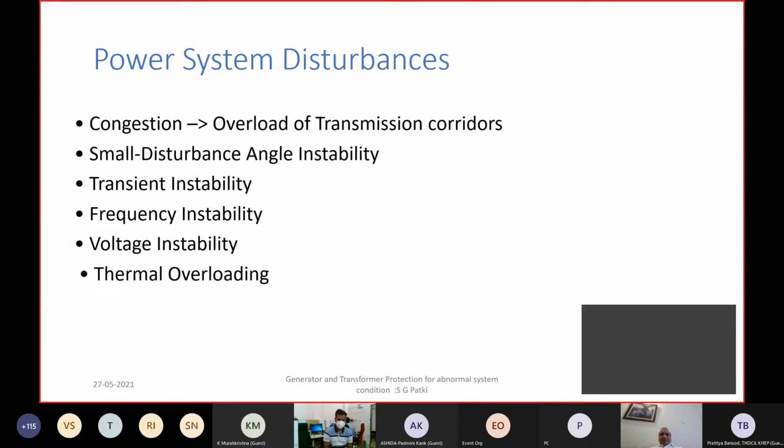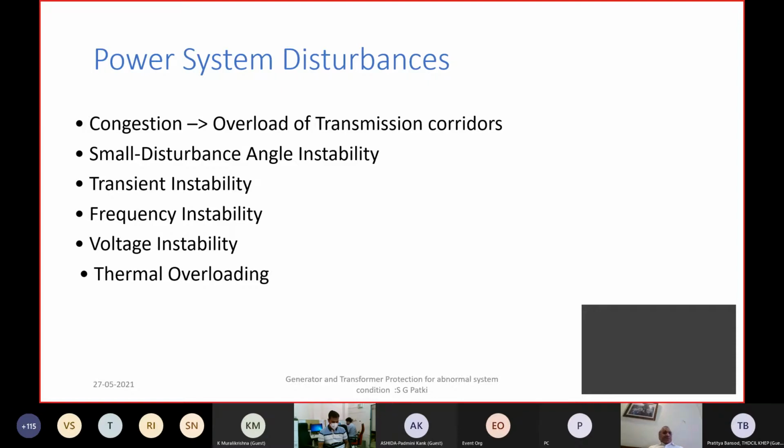So let us first talk about some of the abnormal operating conditions as well as the power system disturbances. The disturbances are generally classified as, say, due to transmission line congestion, which is due to overload of a transmission corridor, or it can be termed small signal instability, also called small disturbance angle instability.